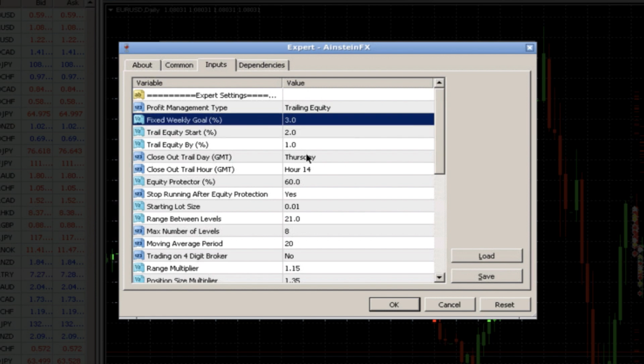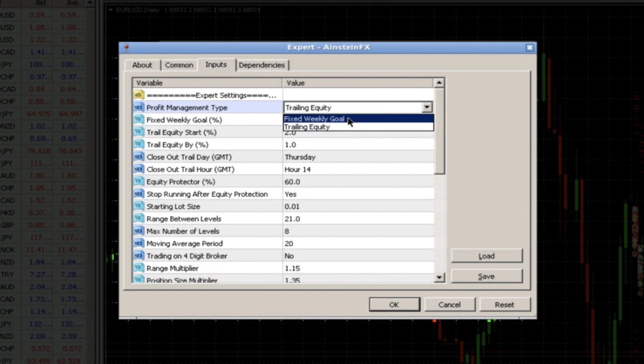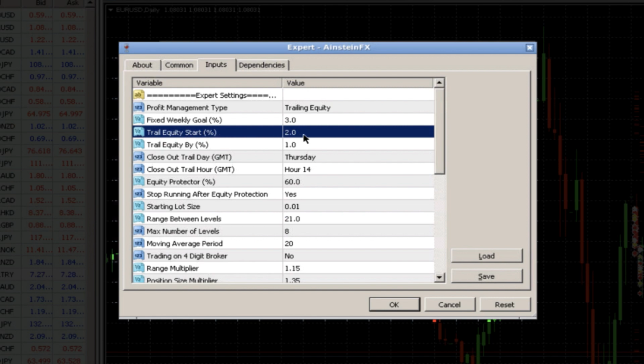Just to quickly touch on it again, if you want to leave it on fixed weekly goal and use it how it always has been, this 3% again would just stop you out at 3%. Personally, myself, I love this new trailing equity feature. I'm going to use it. I'm going to leave mine to start at 2% and to trail it by 1%. So no matter what, on those bad weeks, I might get out with 1%. On the good weeks, I might hit a home run, and with the least risk possible, in my opinion, being that this feature will be there to trail up the profit as it goes, and all the equity.